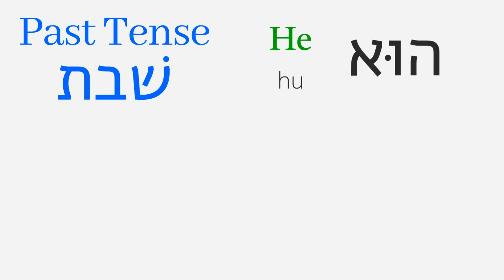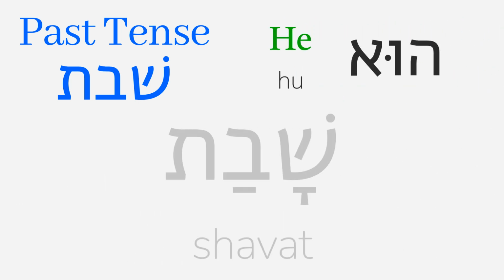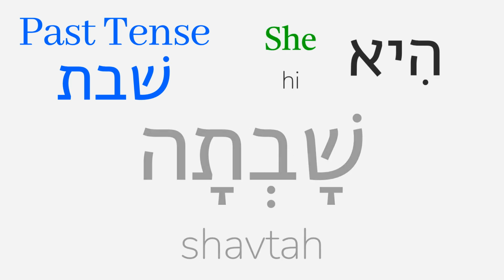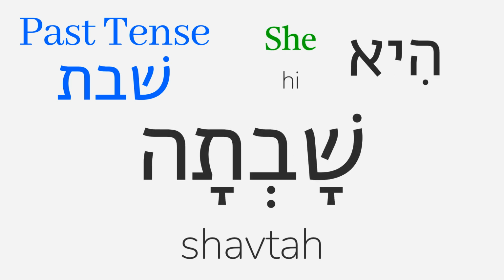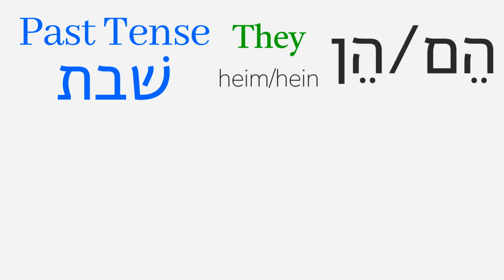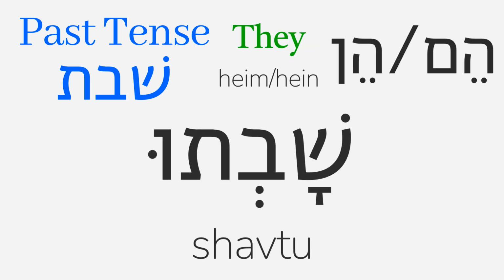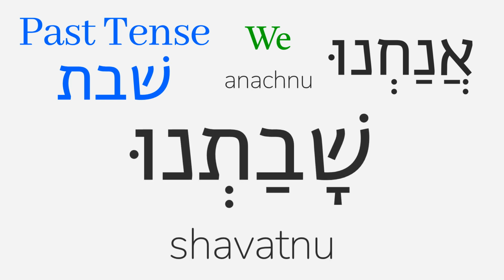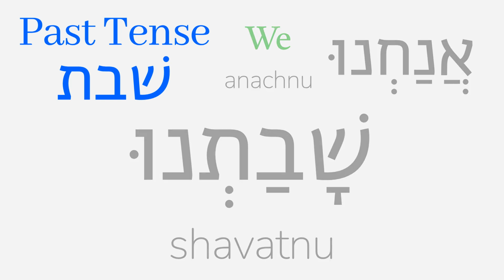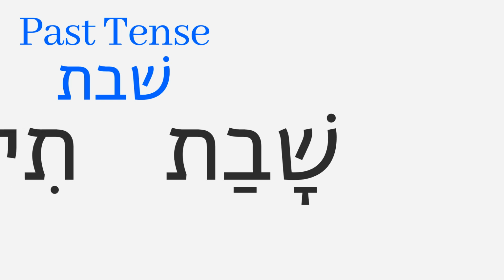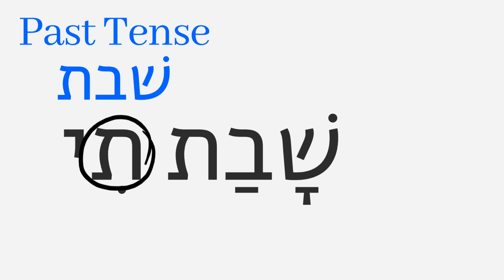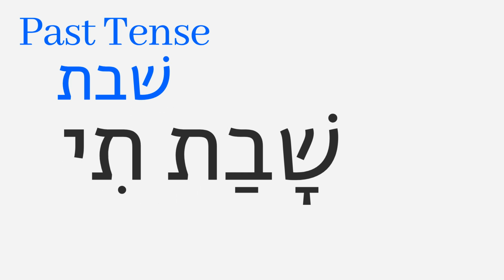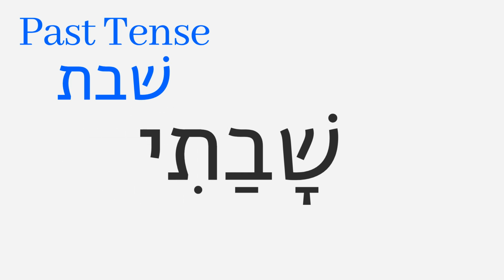The hu form of this verb's past tense is regular, shavat, he rested. The hi form is also regular, shavta, she rested, and so is the heim and hein form, shavtu, they rested. The anachnu form is regular as well, shavatnu, we rested. The other forms, though, add endings which begin with the letter tav, like t. The tav of the root and the tav of these past tense endings will merge together into just one tav.